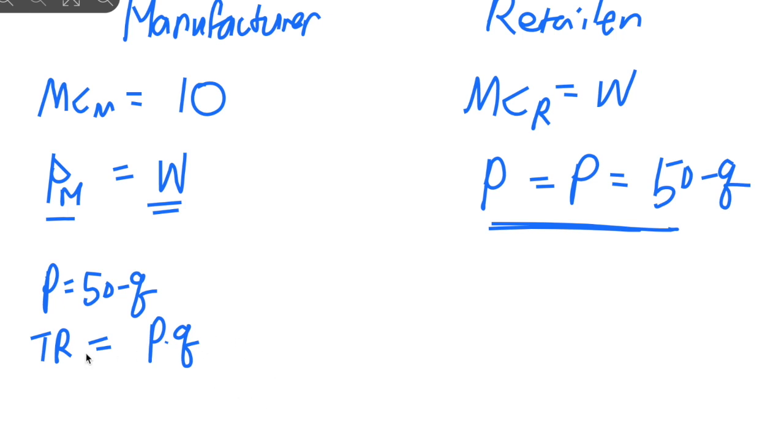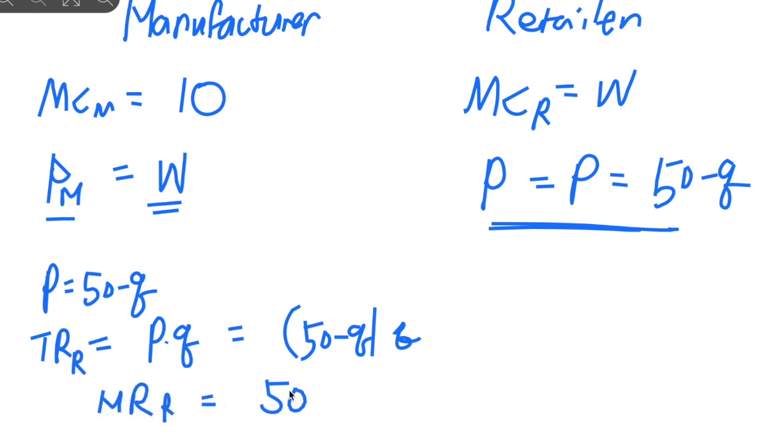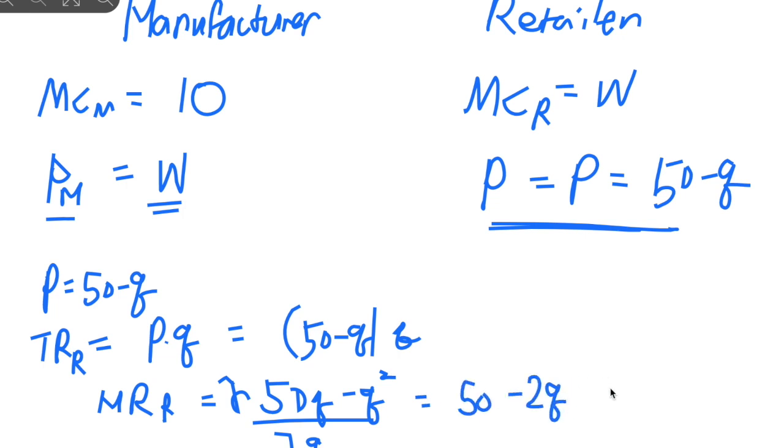So P times Q becomes the total revenue for the retailer, and that is 50 minus Q times Q. And we get the marginal revenue for the retailer by taking the partial derivative of 50Q minus Q squared with respect to Q, and we get 50 minus 2Q. And that equals what? The marginal cost, W.